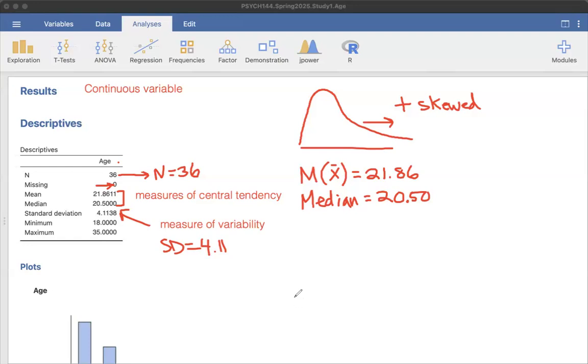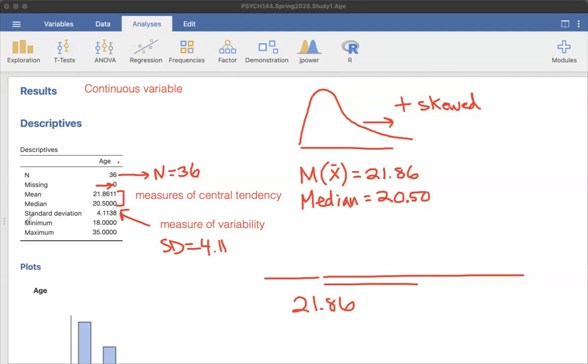If you think of the mean of 21.86, you're going to have some people who are a little bit older, some people who are a lot older, and some people who are younger. But essentially, the concept is that the overall average distance between everyone and the mean is about 4 years. So this tells us something about the distance or the variability in our data set. If we had a standard deviation of only 1 year, we would say that there's a lot less variability. People are closer to the mean in their ages.